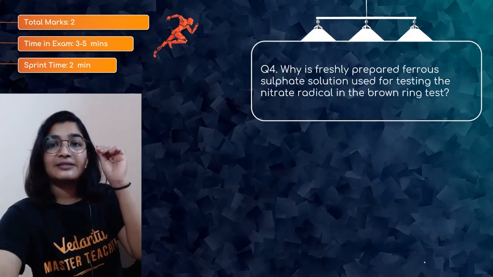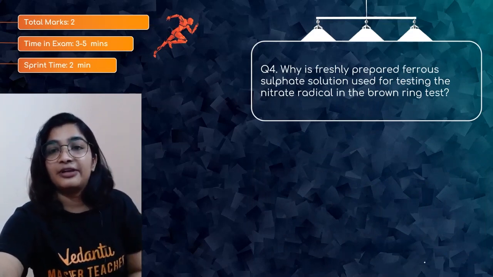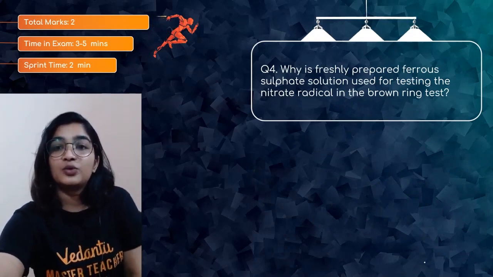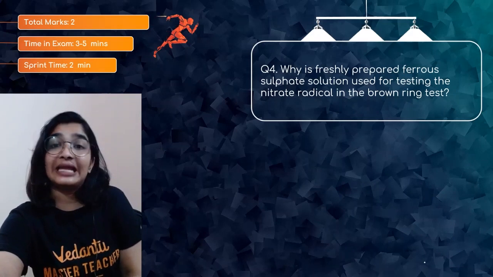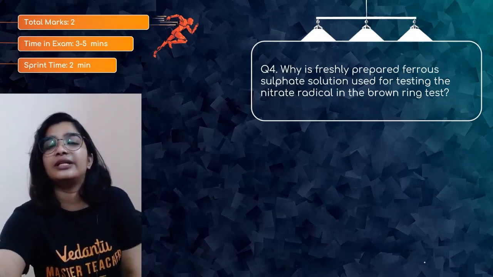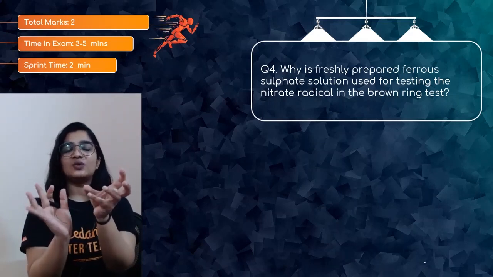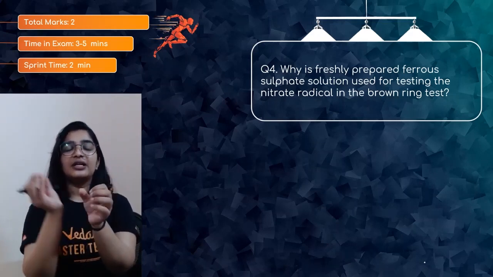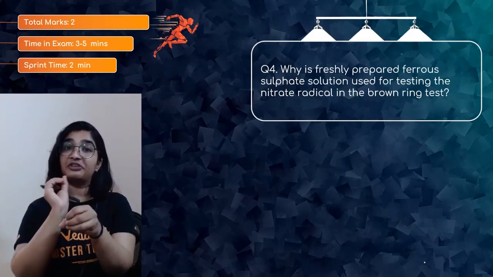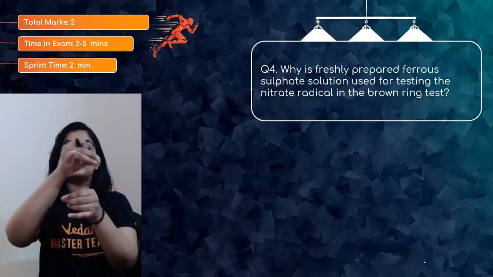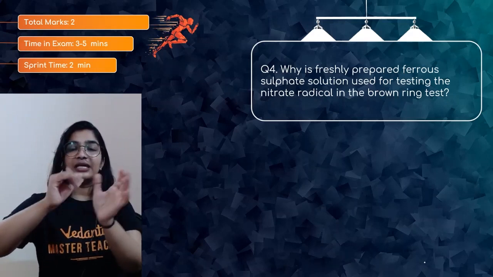So why is freshly prepared ferrous sulfate solution used for testing the nitrate radical in the brown ring test? Remember the brown ring test, right? You have a nitrate, any salt or acid containing nitrate, and then we will add freshly prepared ferrous sulfate, and H2SO4 is added along the sides of the test tube.